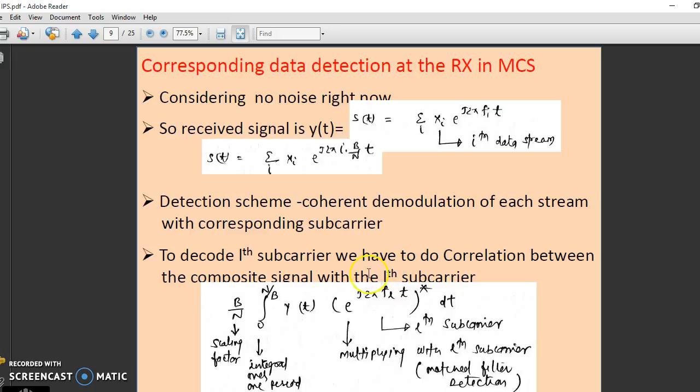So what is the principle behind it? The detection is (1/N) times the integral from 0 to N of y(t) e^(j2πft), where 1/N is the scaling factor, and the integral is over one period. Here we want to extract the information that is on the Lth subcarrier. So this is like a matched filter detection operation. So it gives the output.